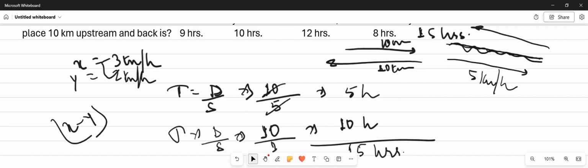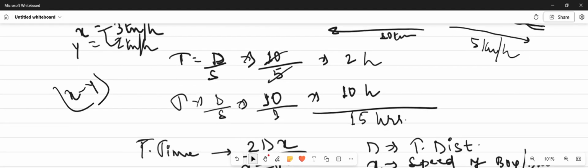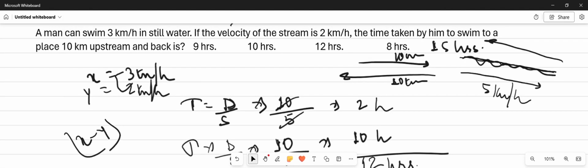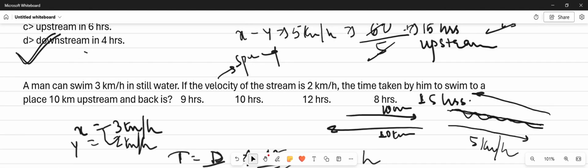And first, going against the stream, that is 5 into 2, 10 hours, and 2 hours in case of downstream. 10 plus 2, 12 hours is the total time.